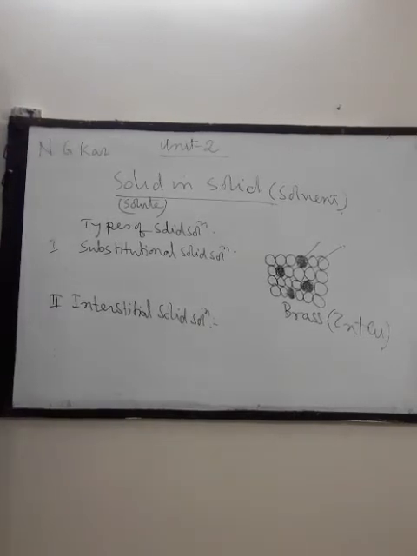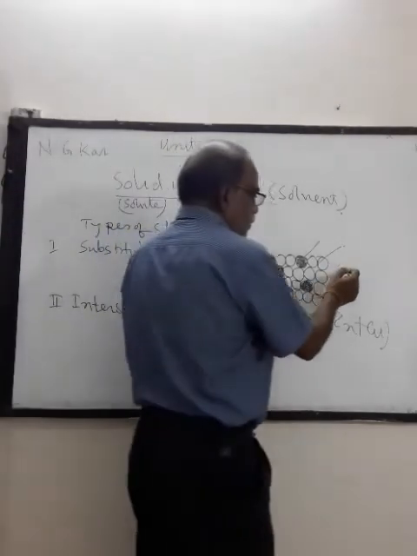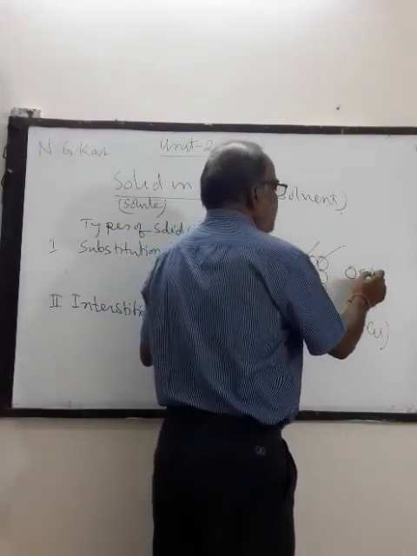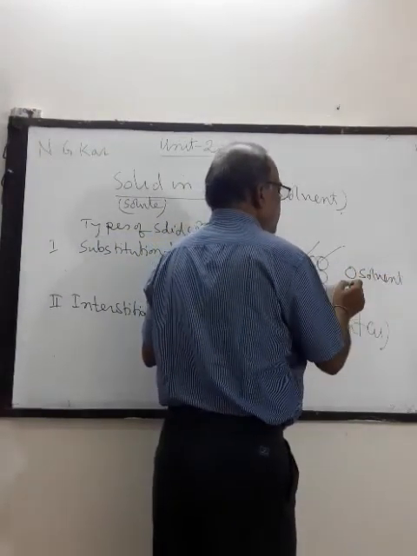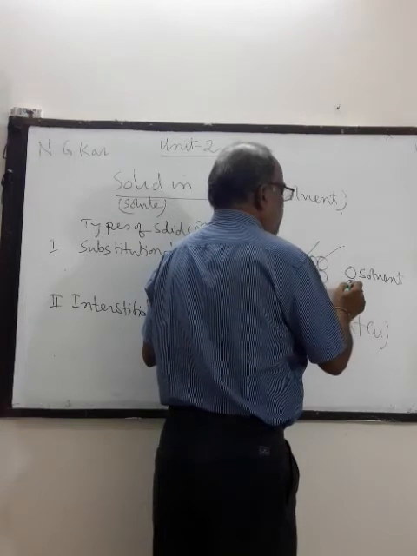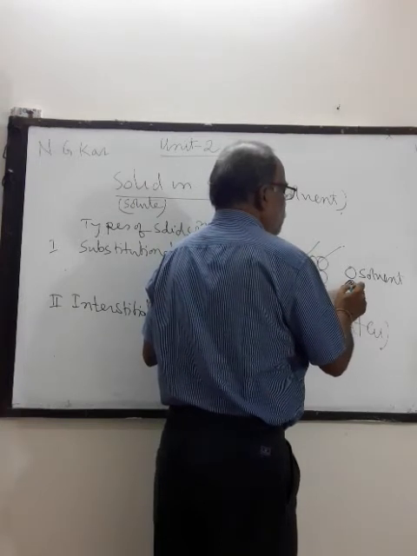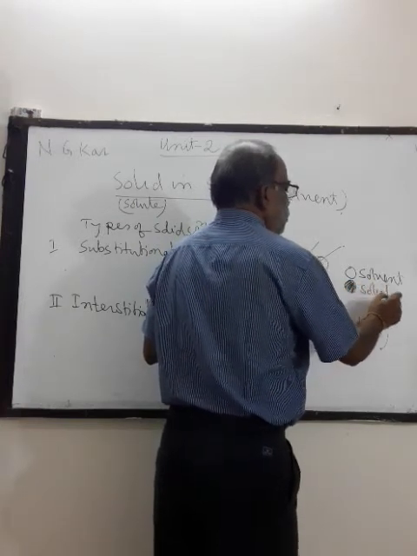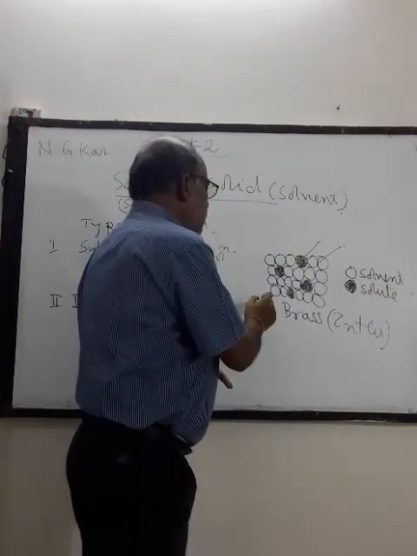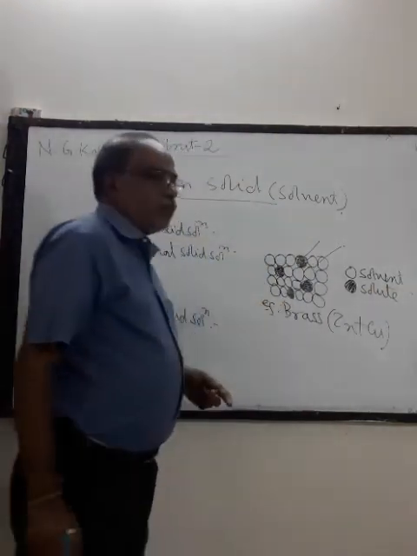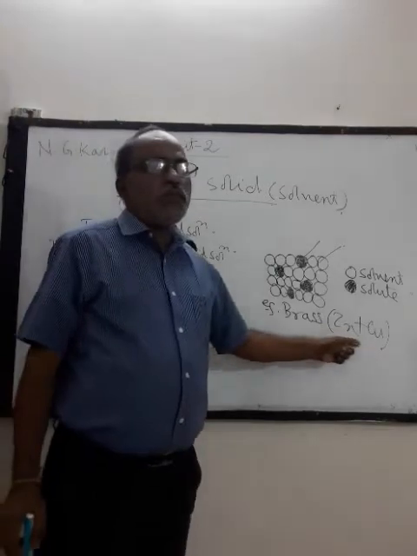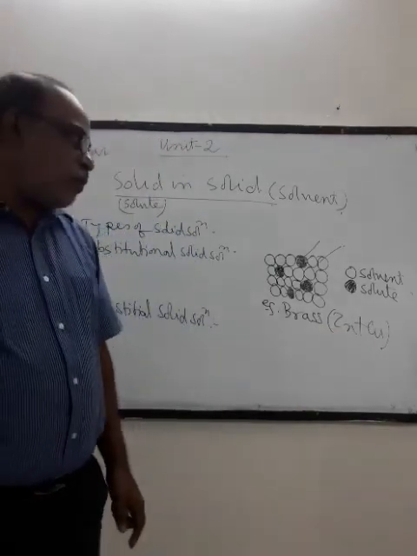So in this case, the white one represents the solvent and the black one represents the solute. An example of such a type is brass, which is a mixture of zinc and copper.